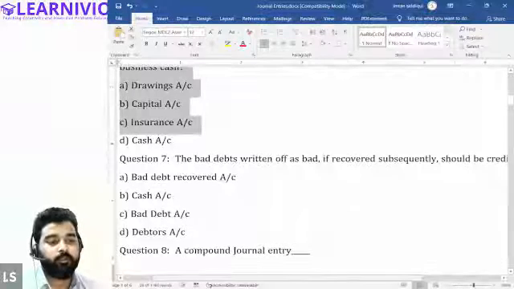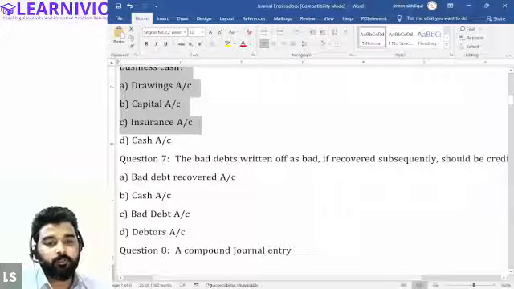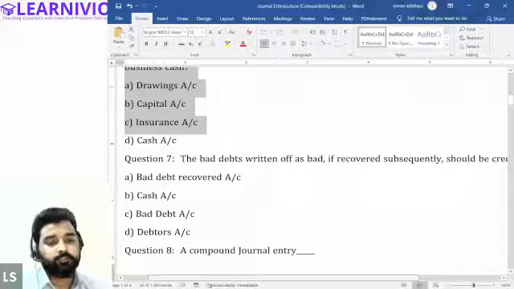Bad debt written off as Bad debt account. Sir, it's written credited, right? So it should be A, right? Bad debt recovered account. Yes.